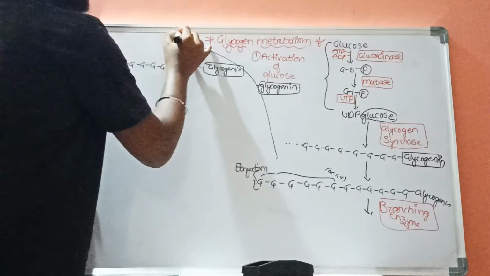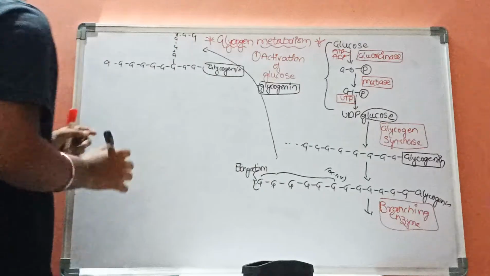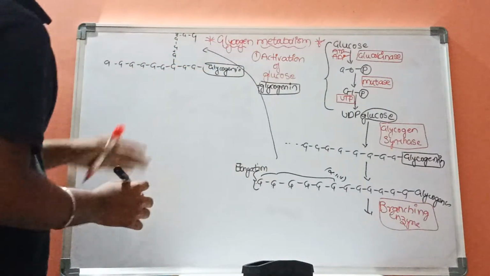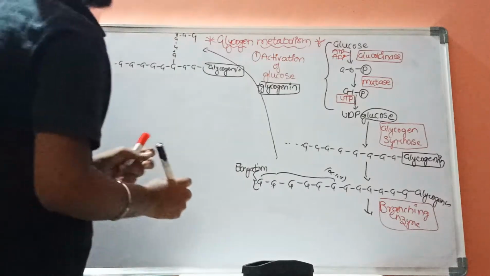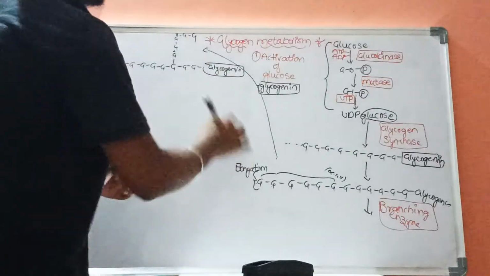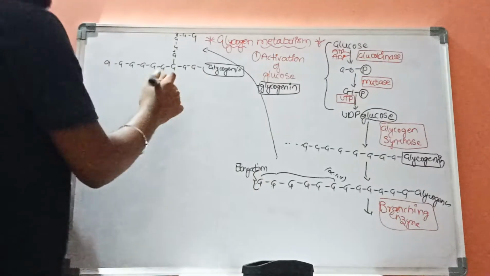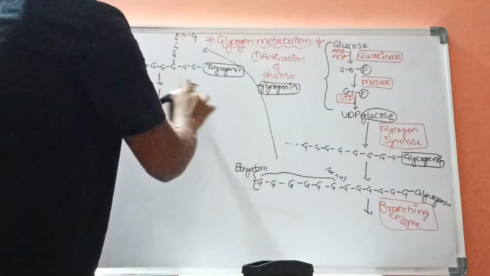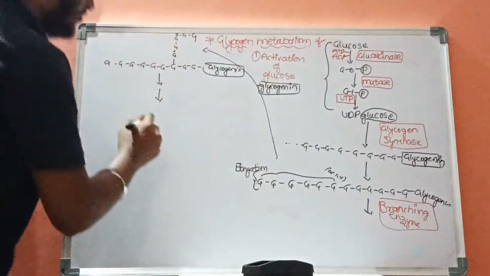Like this, glycogenin will be modified. This entire step will be repeated many times. As a result, more glucose molecules will get attached to this glycogenin.